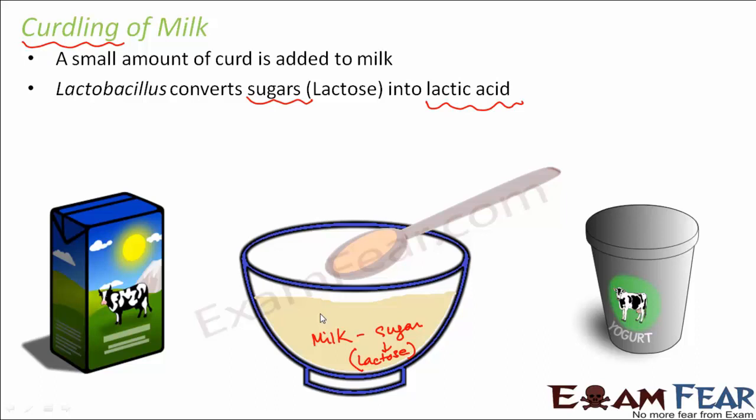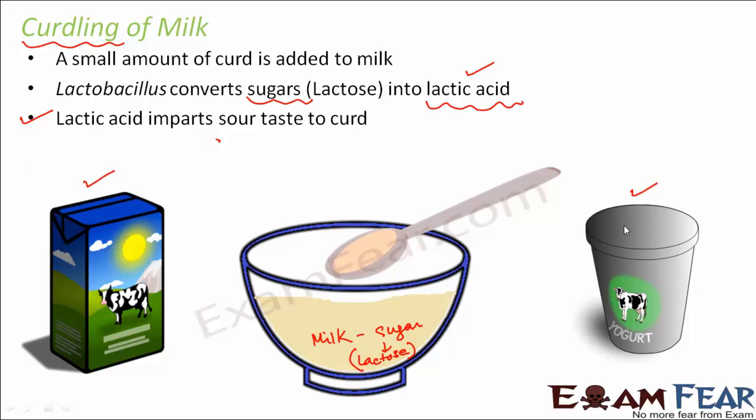Now the way milk is, it is because of the presence of various particles in it. Now there is a milk protein. The protein gets destroyed, the structure of the protein gets altered, and this alteration happens due to the formation of lactic acid. Due to the formation of this acid, it imparts a sour taste to the curd. So that is why there is a big difference between the taste of milk and the taste of curd.